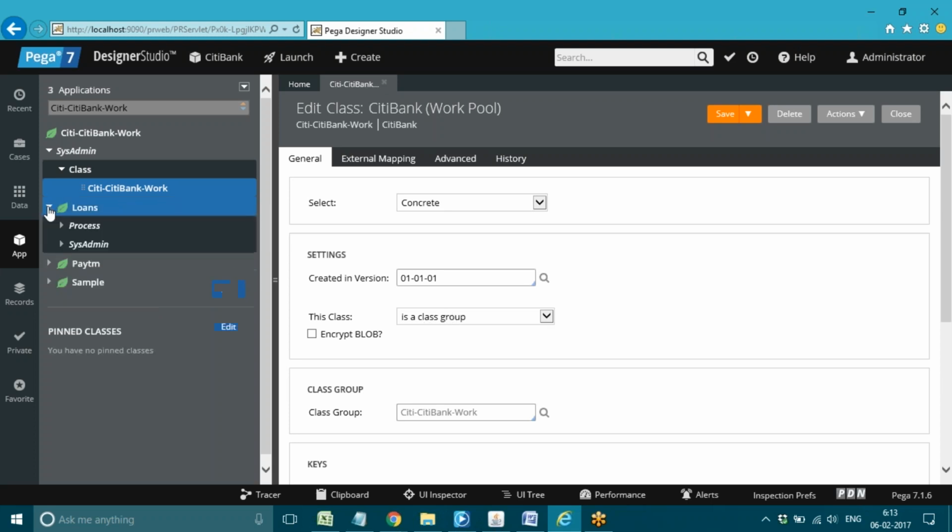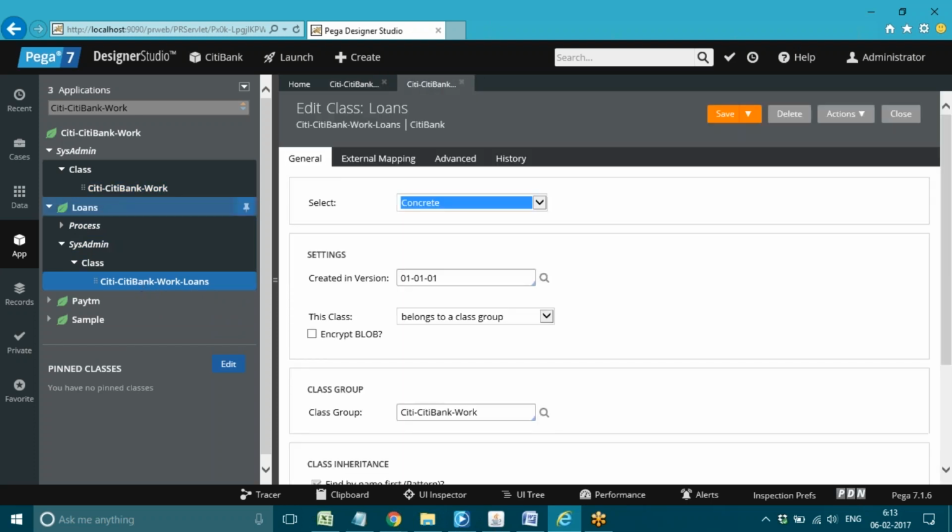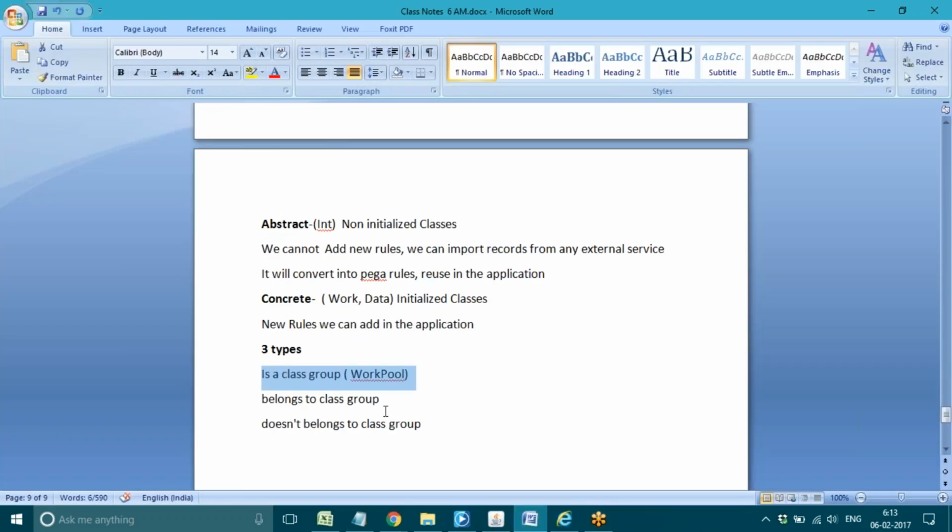And if you open any of these subclasses, these are also concrete only, but if you see the class type, it comes under belongs to class group, because loans is a subclass for this parent class. Okay, so loans belongs to this class group, Paytm belongs to this class group, sample belongs to this class group. So all the subclasses, whatever subclasses we have under the work class, those come under belongs to class group.